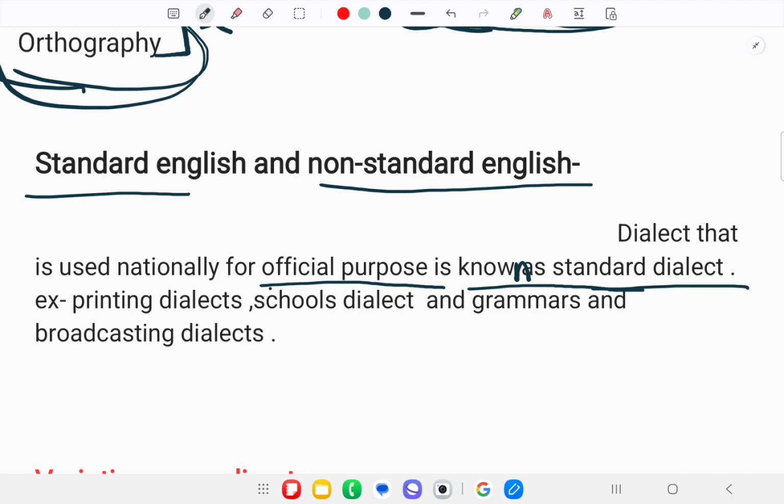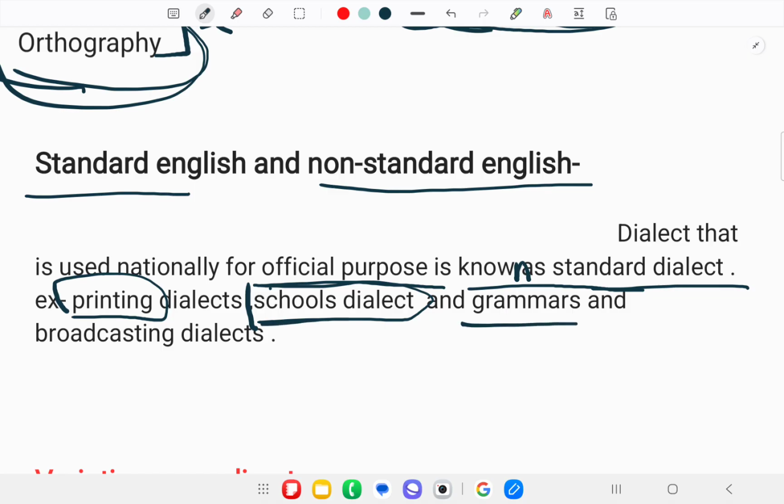A standard dialect is especially used in printing, such as newspapers, and in schools. When a teacher or professor teaches students, he uses the special or standard dialect.